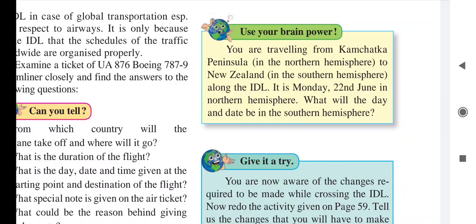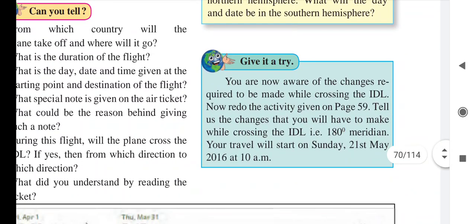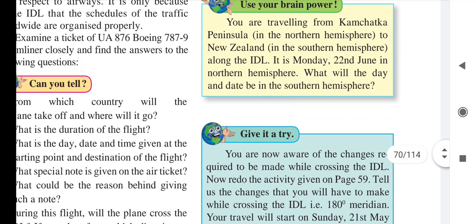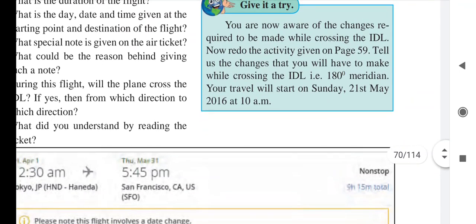So here they are asking, if you are crossing from the Northern Hemisphere to the Southern Hemisphere along the ideal, will the date and day change? That question has been asked. If we are going from north to south, then we will not change the date because we are not crossing the ideal. If we cross the ideal, then we have to change it. Now here is given, give it a try.